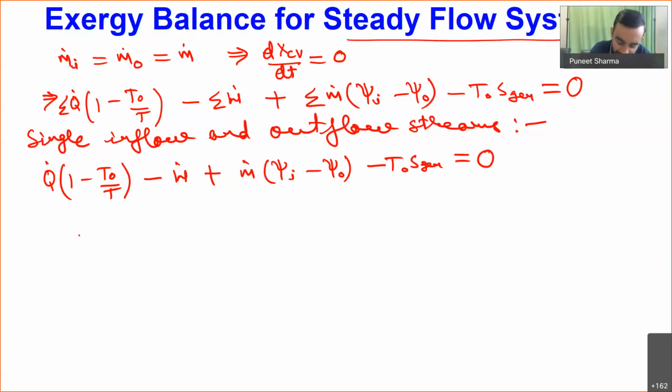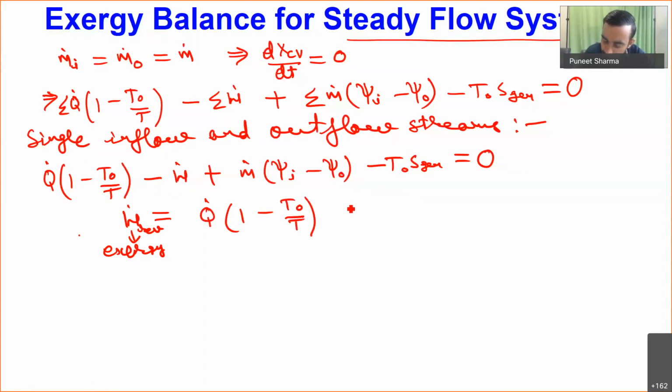From here, if I have to calculate the reversible amount of work, that will be the exergy associated with the system. So the exergy associated with the steady flow device will be equal to q dot times (1 minus T naught by T), plus m dot times (psi i minus psi o), minus T naught times S generation. This is how we can calculate the maximum potential of reversible work associated with the steady flow device.